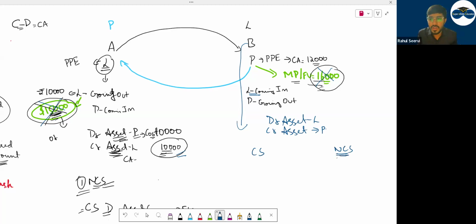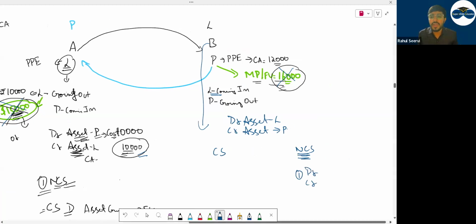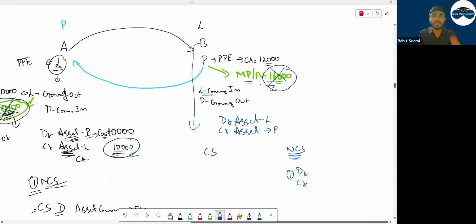Now, if it is non-commercial substance, what is the value of the asset? What will the value of Lamborghini be in your books? Because you are getting Lamborghini. So what will be the value here now? Can I say asset is going out at what value, beta? Asset is going out at what value?